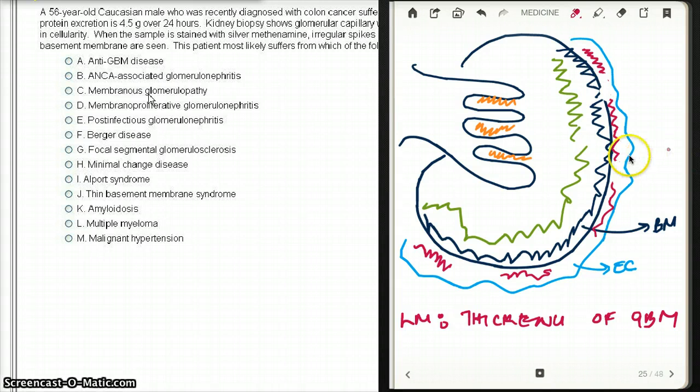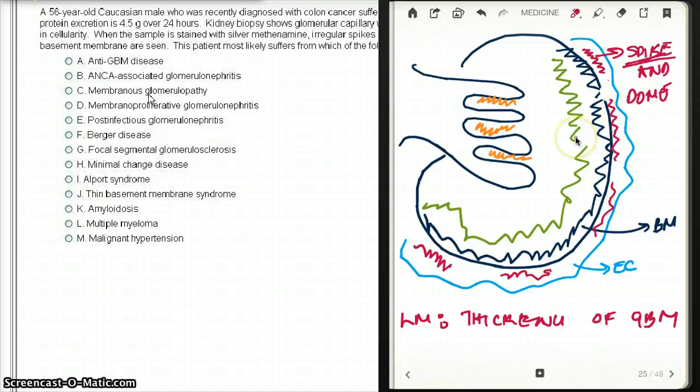And we're going to see it subepithelial, right? And these subepithelial deposits are going to resemble spike and dome. That's where the whole spike thing came from. They might not use the word spike.